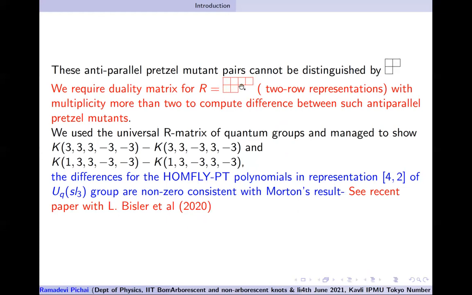This is a Young diagram representation with 4 boxes in the first row and 2 boxes in the second row. If you take the tensor product of this, some of the irreducible representations occur thrice. And this seems to be involved in helping us to detect mutant pairs for the pretzel knots.